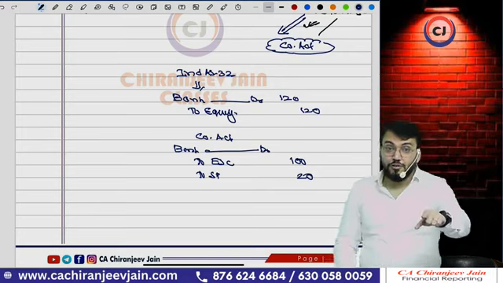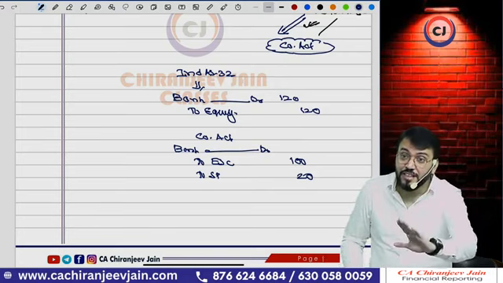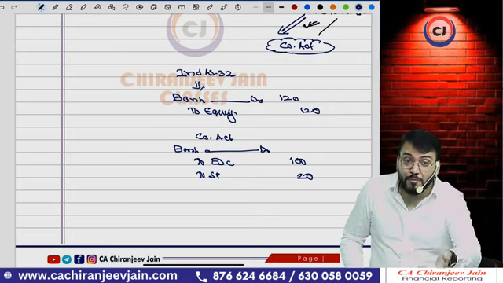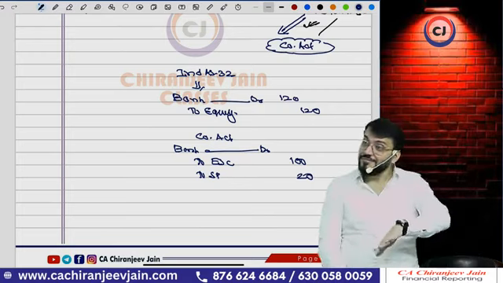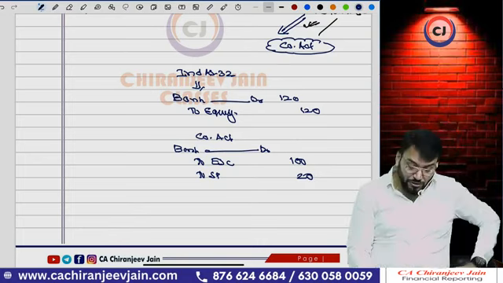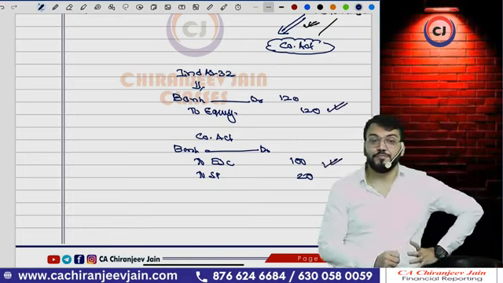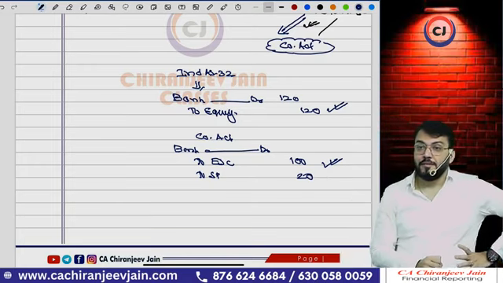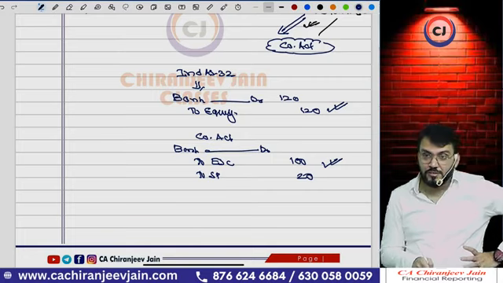Now, till now there is no amendment under the Companies Act. Can we override a requirement of the Companies Act right now? Means Ind AS will not prevail over the Companies Act. The Companies Act will prevail over Ind AS. Therefore, in our class, even though Ind AS says this, we'll follow this journal entry. Understood what I am saying? Are you able to understand?